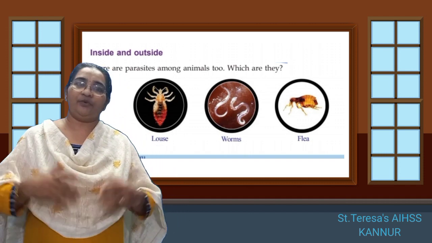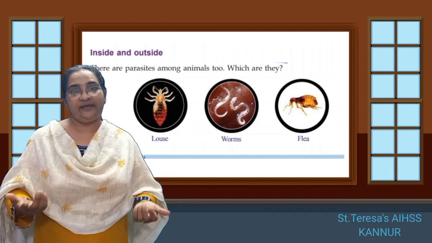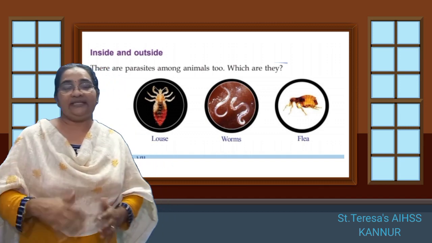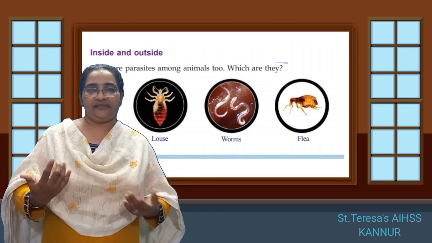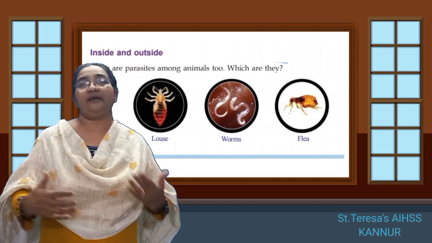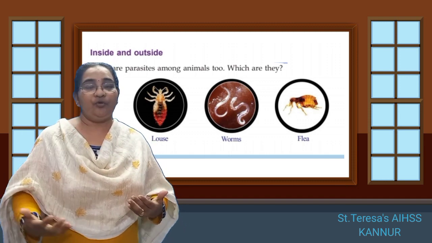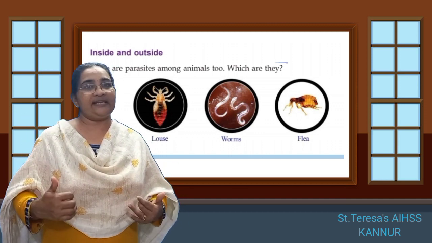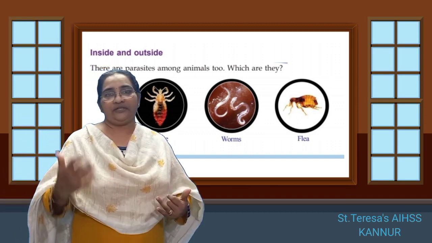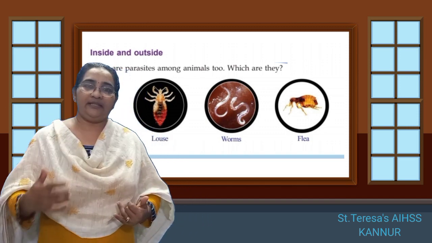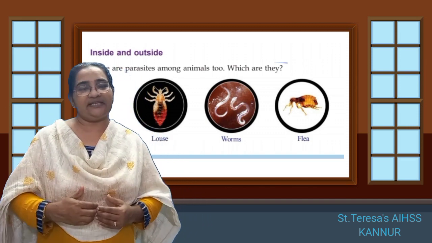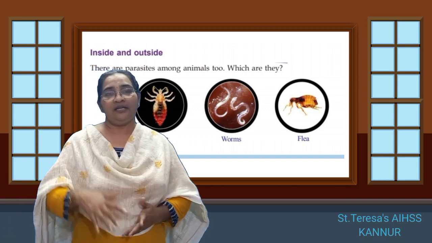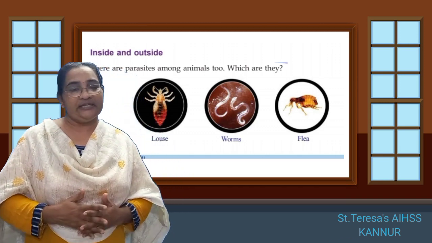Then we have worms. Worms, where do we see? Do we see them outside? No, worms are inside. Worms are parasites which grow inside the body of organisms. So inside our stomach also sometimes we have worms. When we were in school, deworming tablets were given to us, isn't it? Once in a term, the health department people come and give us tablets, so that deworming is done for the worms inside our body to get destroyed.